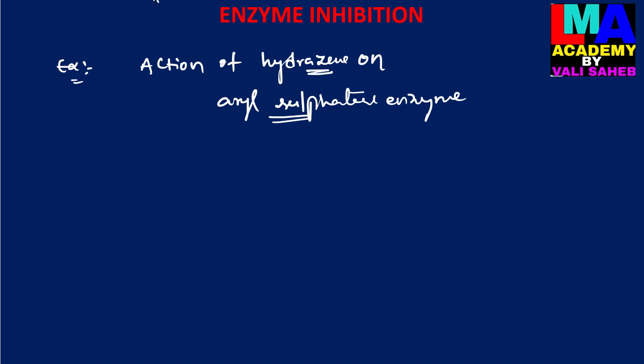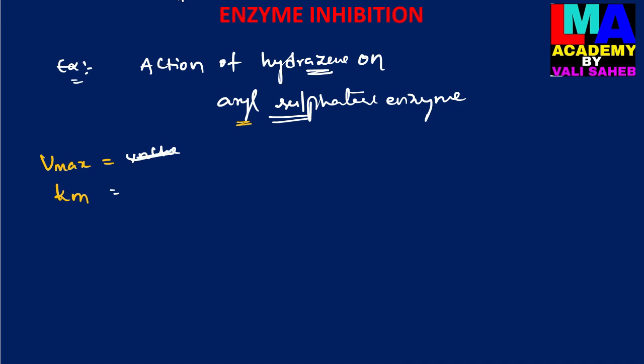This is the uncompetitive inhibitor of the aryl sulfatase enzyme. And then we have to remember one more point related to uncompetitive inhibition, that is the Vmax values and Km values.